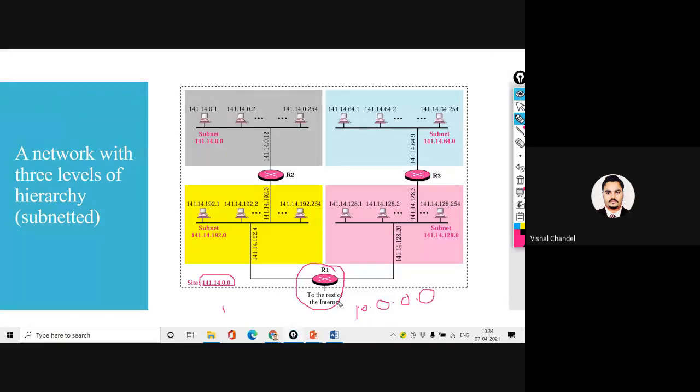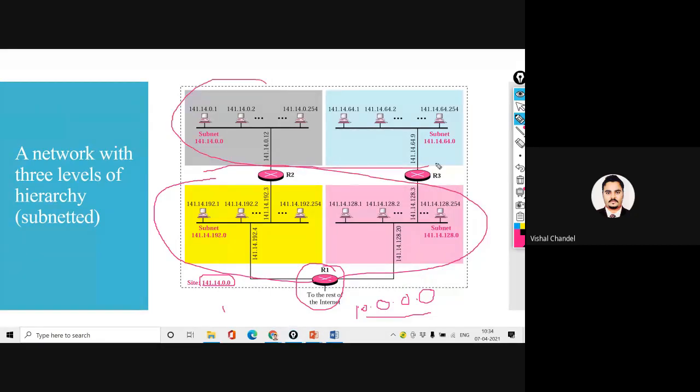So all the addresses coming in the router R1 will be in this range, all the routers in the range of 2 will come in this range, and all the third level will come at this point. When we subdivide the network like this, we call it a subnetted system, and we call that the three level hierarchy. Is it clear, Yogaraj?